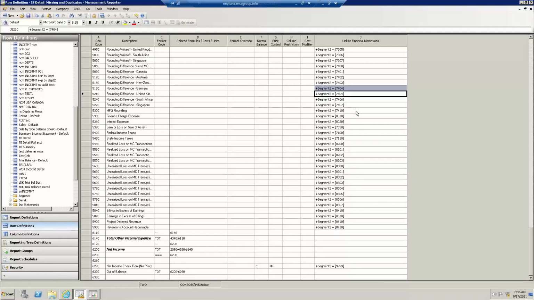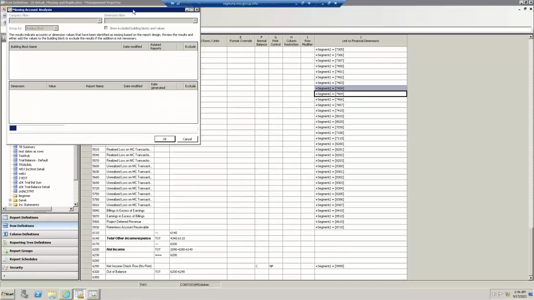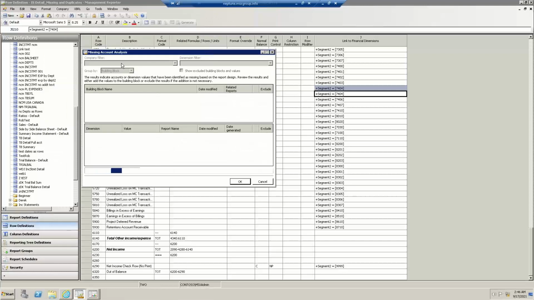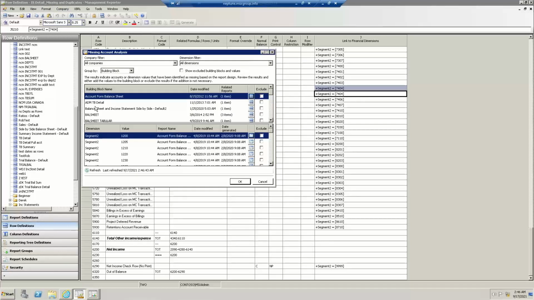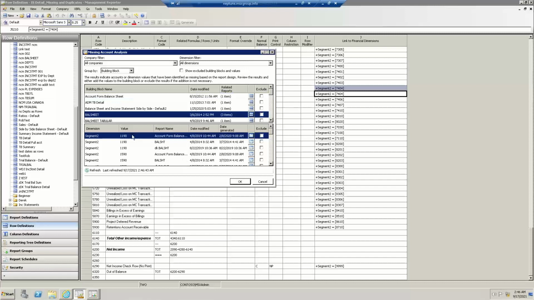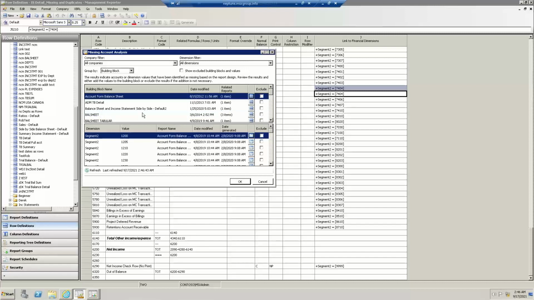I'm going to miss account 7405 and I'm going to maybe duplicate an account. Now, the first thing of two for missing accounts, I'm in the row definition. We come here under Tools, Missing Account Analysis. Now, what the system's doing is it's combing through all the different rows in the system, even though here in the background, I'm really just focusing on one single row called IS Detail, Missing and Duplicate Accounts. But here might be row number 1, like my balance sheet from earlier. Or here might be row number 2, my account form. But I'm going to scroll down on this top half of the window, and then here is my row I'm